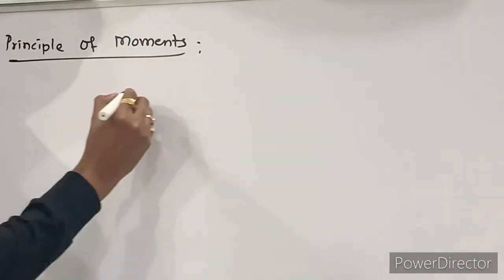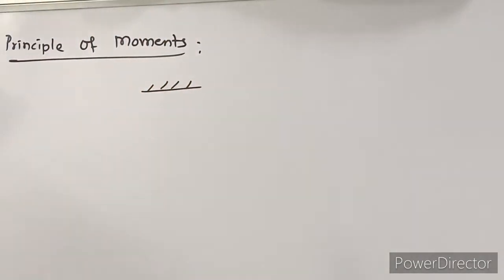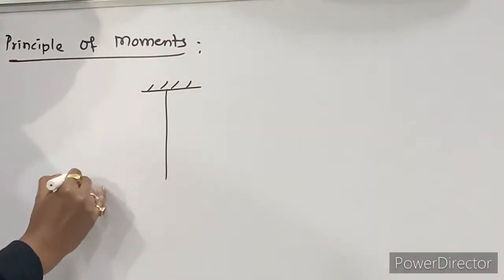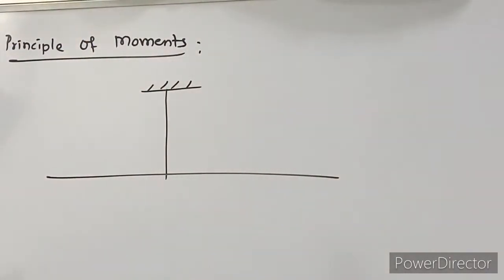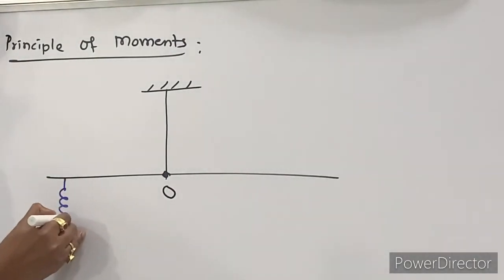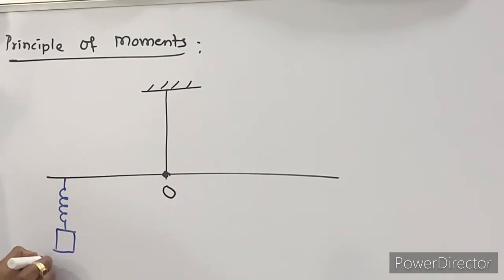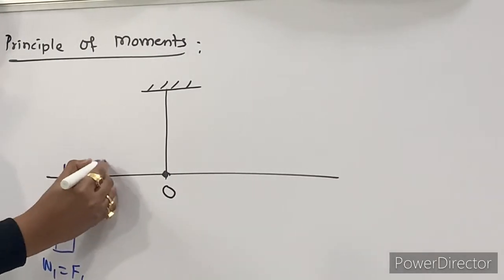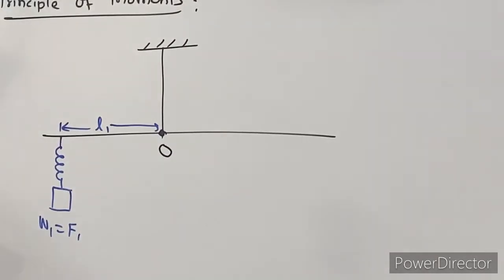This is our rigid body, a rigid support. To this rigid support I am attaching a rod. This is the point of suspension, let it be O, right? Now at one end, I am attaching a body. This weight is W1, called force F1, and the distance between these two, let it be L1. Now initially, suppose only this part is there, then this body will turn like this.